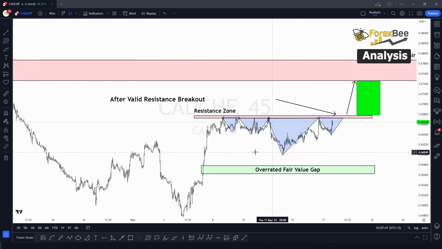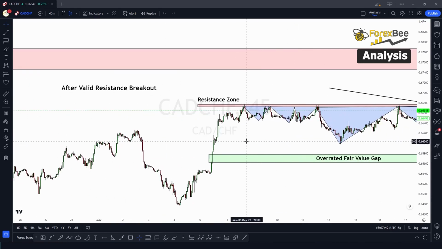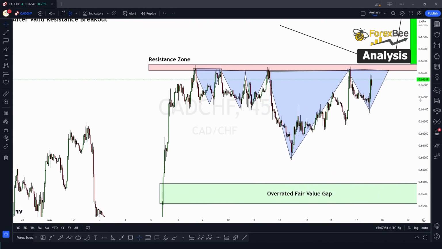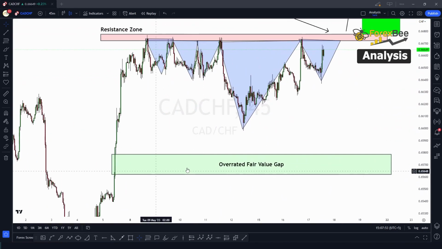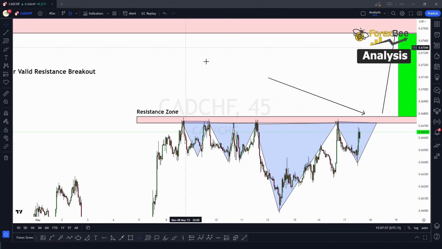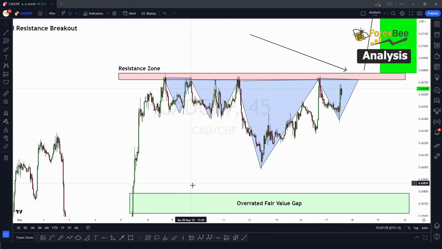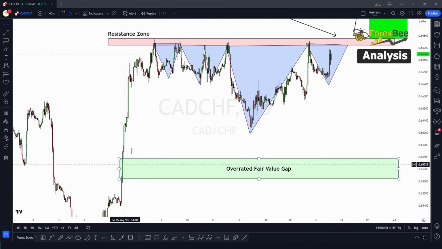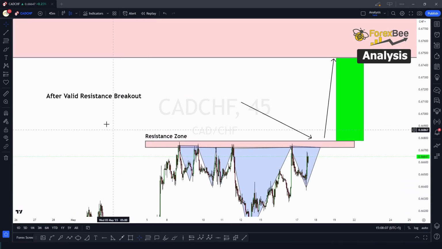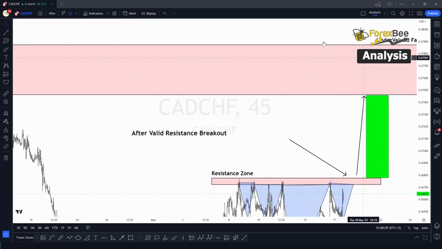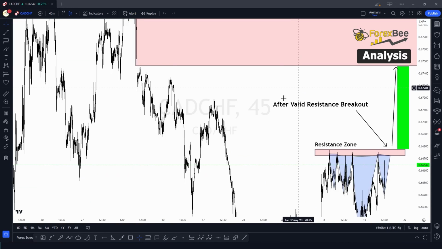And if we zoom in here, we can see that there is the formation of another overrated fair value gap, but this overrated fair value gap is not as strong as this undervalued fair value gap, because in an overrated fair value gap, once it forms, the market should go above and then come back in order to fulfill it. So here in our case, what we are seeing is the formation of this undervalued fair value gap, and the market has been trading below it ever since its formation.